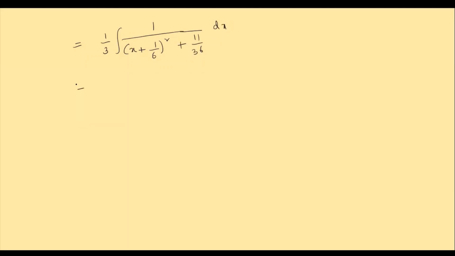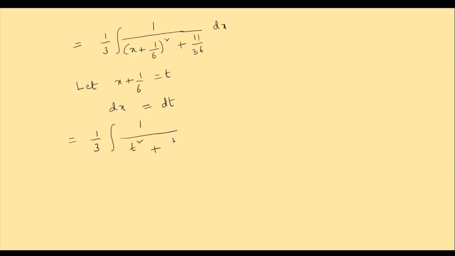Now, let x + 1/6 be some t. If you differentiate on both sides, what do we get? Differentiation of x is 1, so 1 into dx is equal to, the derivative of a constant is 0, so there is no need to write it again. dx is equal to dt. This is equal to 1/3 into the integral, in place of dx, I can take dt, 1 by t² + 11/36.